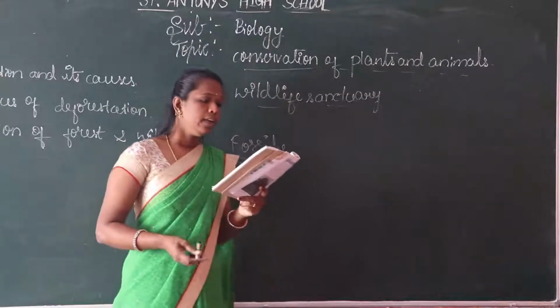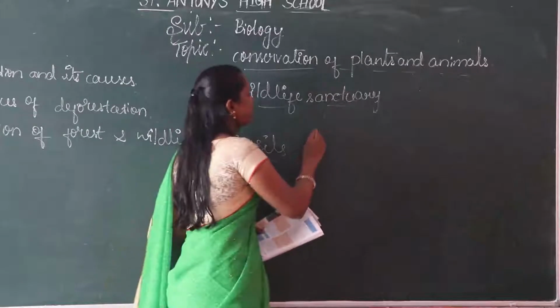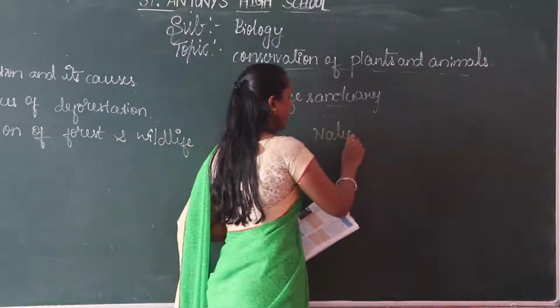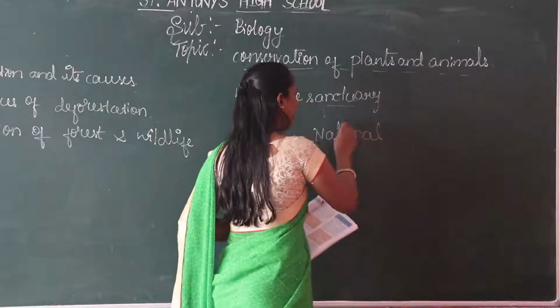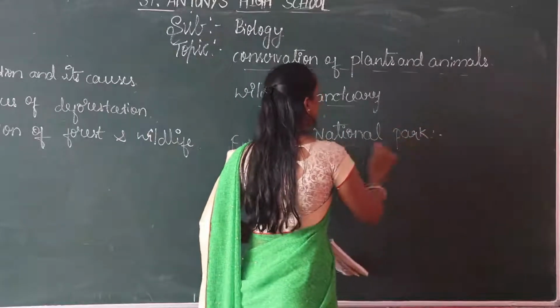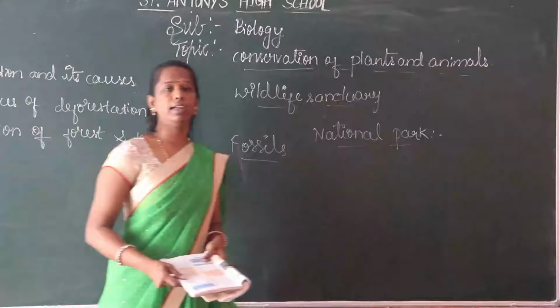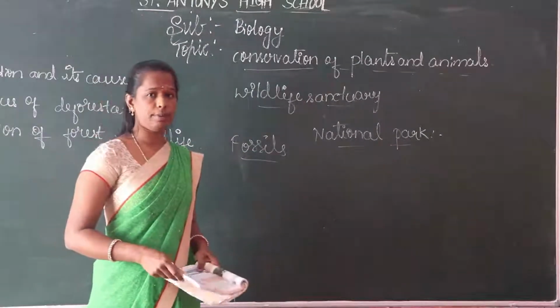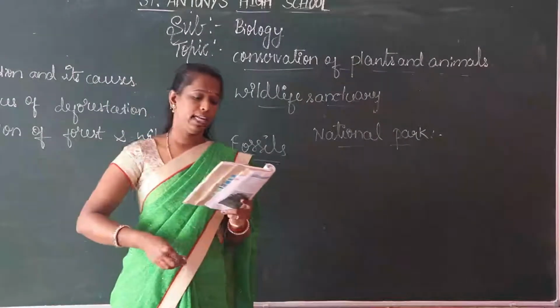Okay. Next, let us discuss the national park. In Bangalore, the national park that we observe is Bannerghatta National Park. You know, children, Bannerghatta National Park.